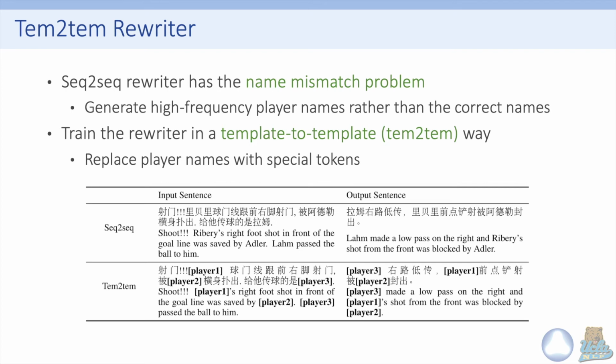To solve this problem, we train the rewriter in a template-to-template way. That means we modify the input sentences and the output sentences by replacing the player names with special tokens. This way, the rewriter has to learn the relation between the special tokens and other soccer events instead of just generating high-frequency player names.